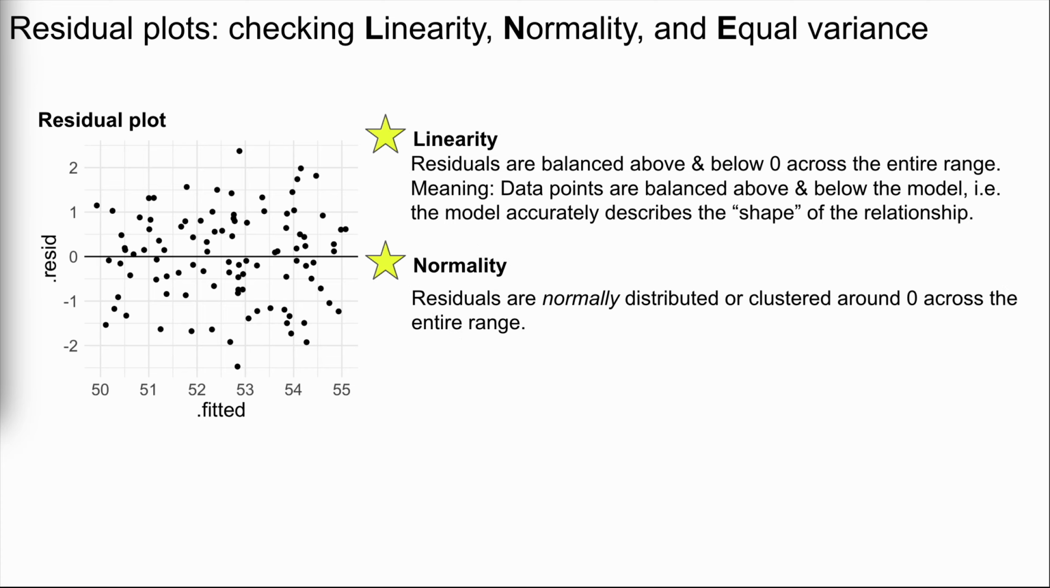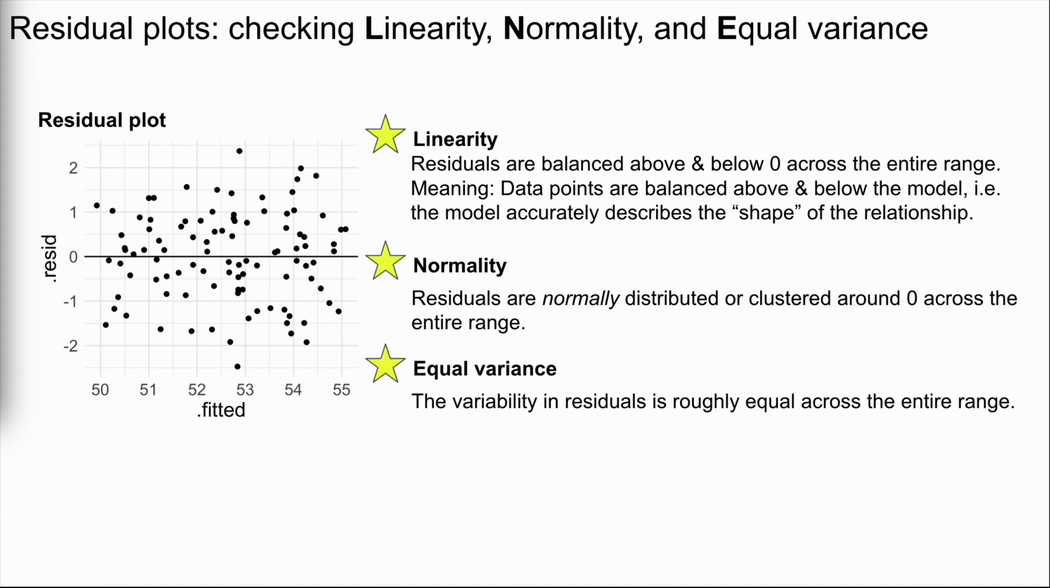Next, notice that the residuals are normally distributed or clustered around 0 across the entire range. We observe fewer and fewer residuals far above or below 0. Finally, the variability in, or the span of, the residuals is roughly equal across the entire range.